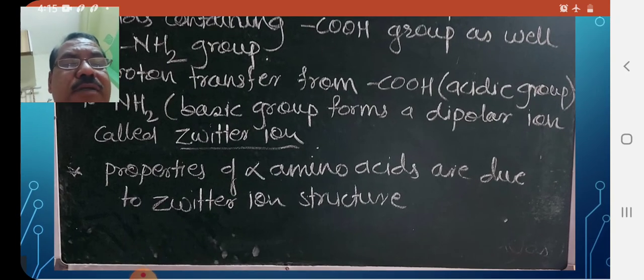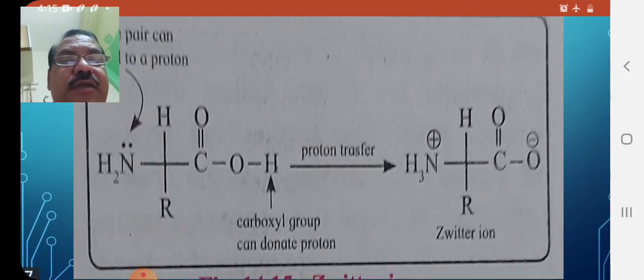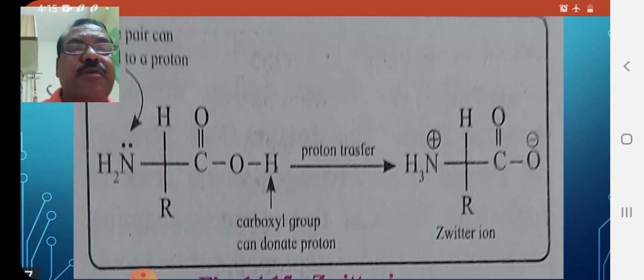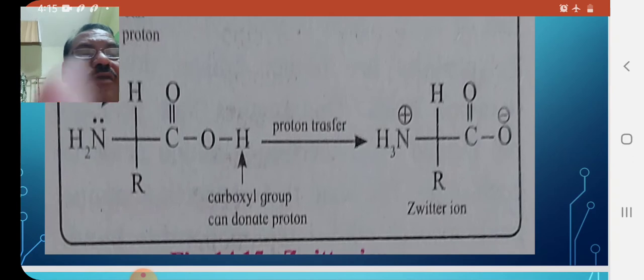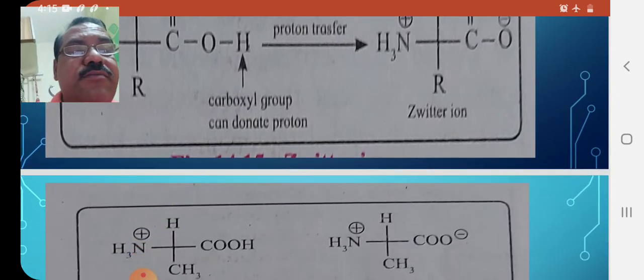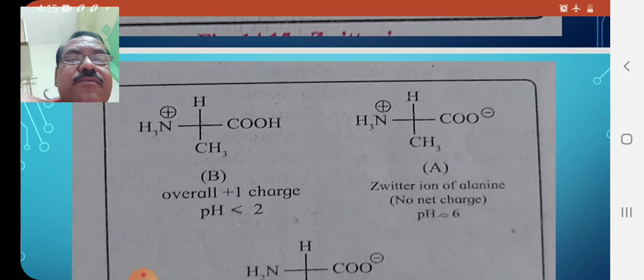Properties of alpha amino acids are due to the Zwitter ion structure. You can see the Zwitter ion structure here. This is first the carboxylic acid. This hydrogen gets transferred towards NH2, and therefore the Zwitter ion is formed in which nitrogen carries a positive charge and oxygen carries a negative charge. And due to the Zwitter ion, there are many possible structures.